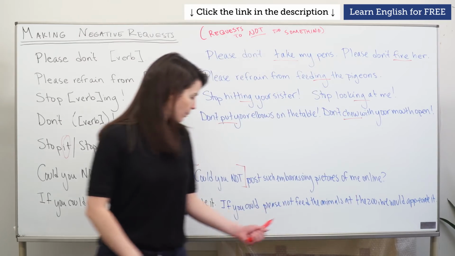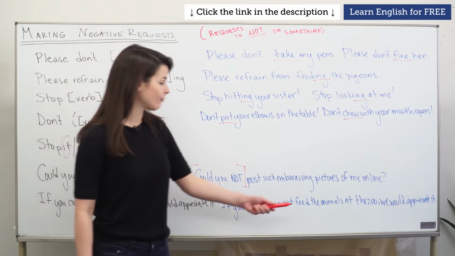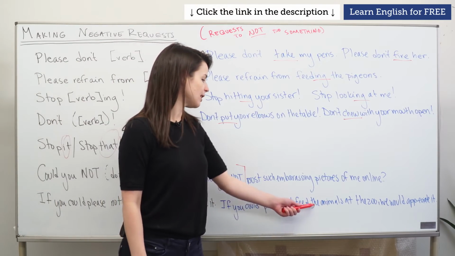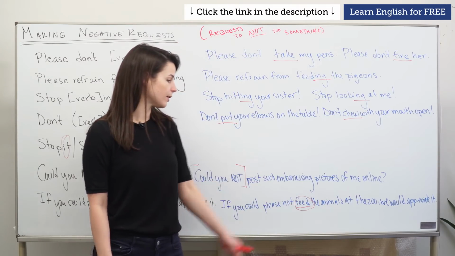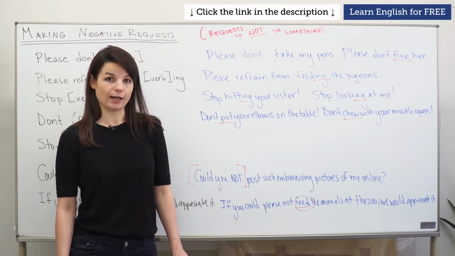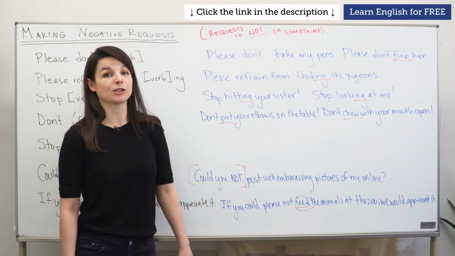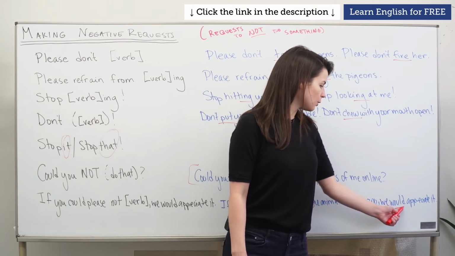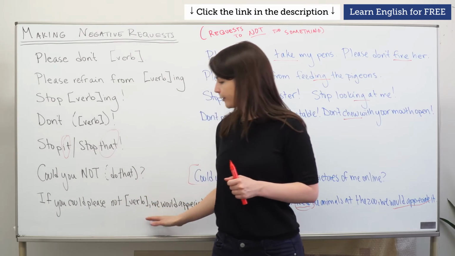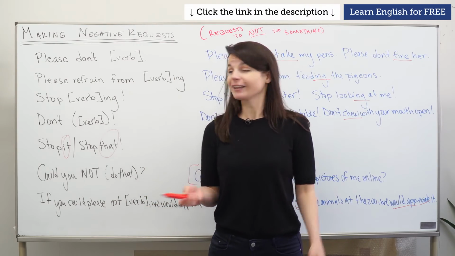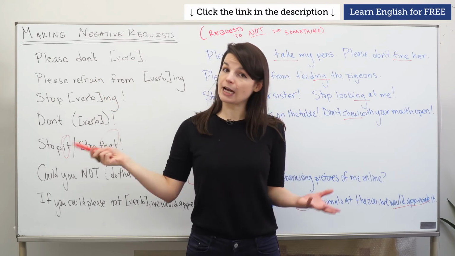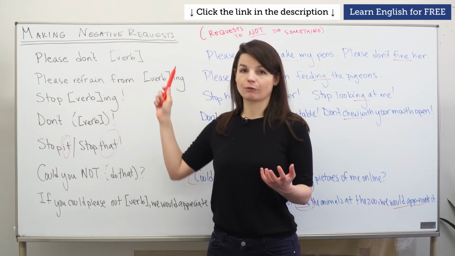So, for example, if you could please not feed the animals at the zoo, we would appreciate it. So here's my verb, feed, and I have an object here, the animals at the zoo. Or if you could please not smoke, we would appreciate it. So this is a formal request not to do something, and we include an appreciation expression too. So this is another nice formal expression you can use. If you forget though, this one is maybe the easiest to remember. It's good in polite situations, good in casual situations. Please don't verb. Pretty simple.